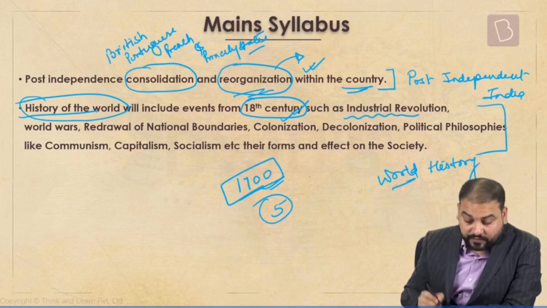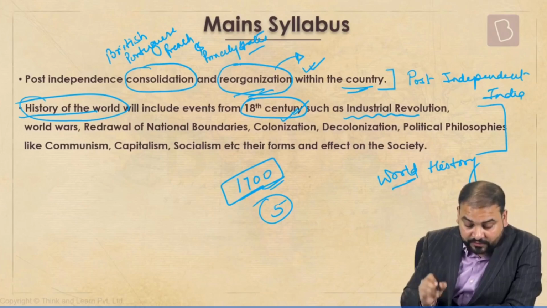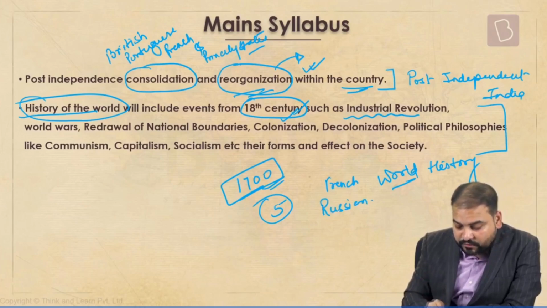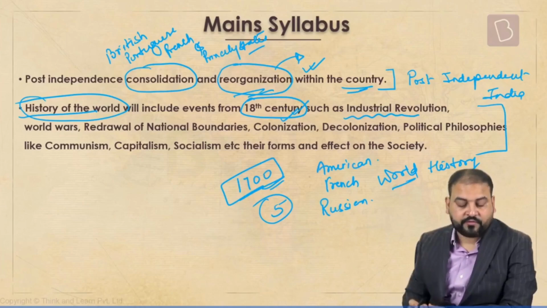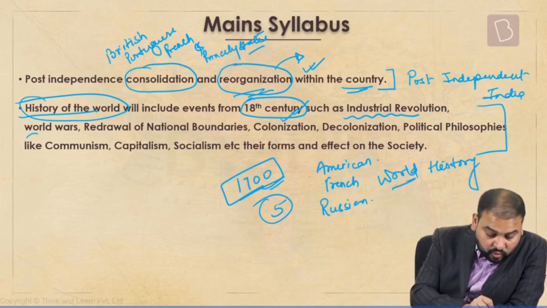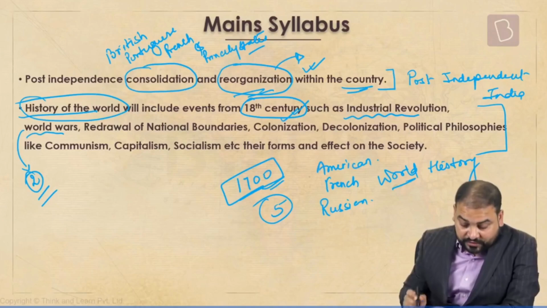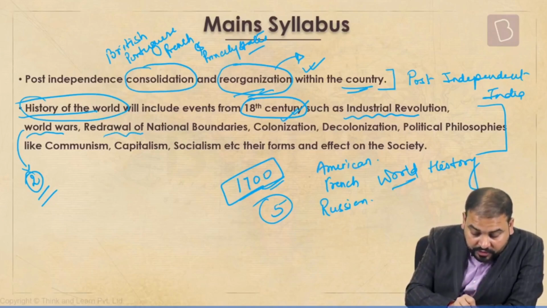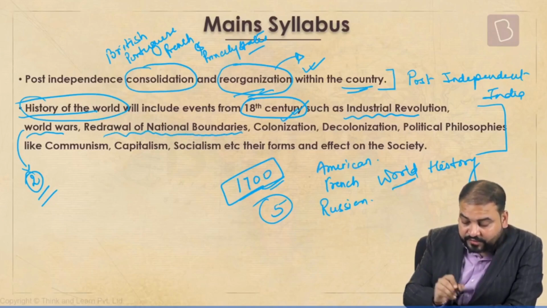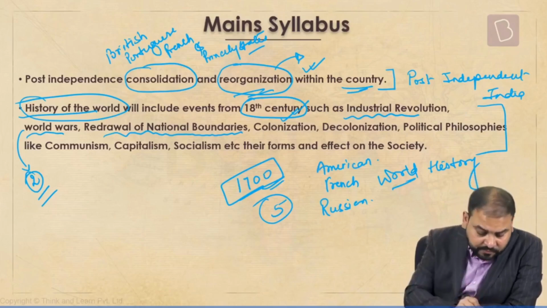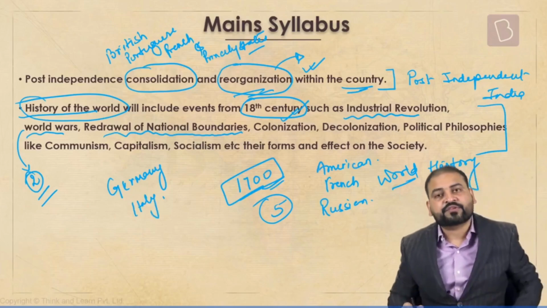Industrial revolution. In fact, there are 4 revolutions: industrial, Russian, French, and American Revolution. Of course, we will see the 2 world wars. We shall see how the redrawal of national boundaries happened. For example, the integration of Germany and Italy, we shall be studying.